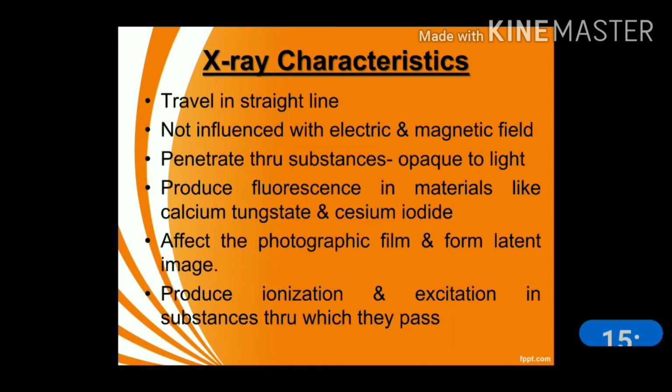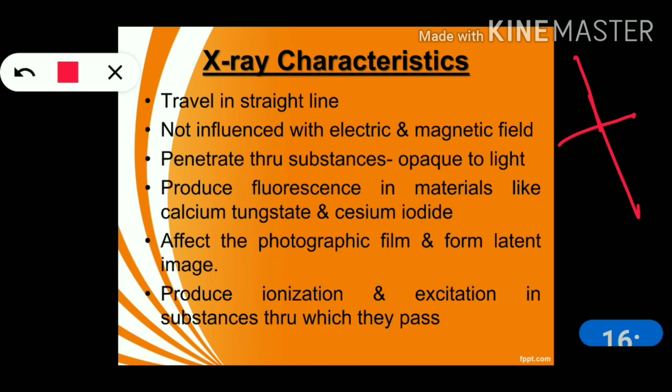X-rays properties. What are the X-rays properties? X-rays travel in a straight line. Like electromagnetic radiations, they travel in a straight line with the speed of light, and they are not influenced by electric and magnetic fields. They will penetrate through the substances that are opaque to light. जिसमें से लाइट गुजर जाती है, ठीक है, तो लाइट गुजर जाती है, that is called transparent.